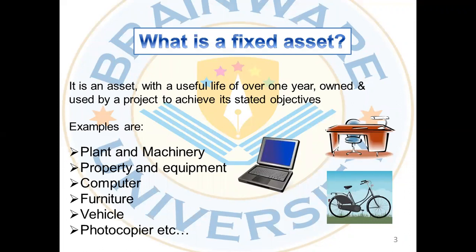What is a fixed asset? We all know it is an asset with a useful life of over 1 year, owned and used by a project to achieve its stated objectives. The examples are plant and machinery, property and equipments, computer, furnitures, and etc.